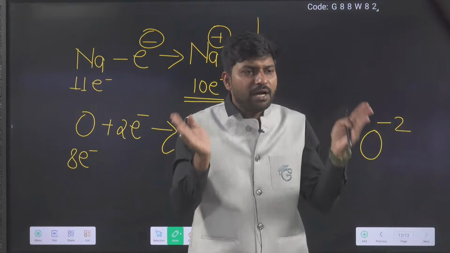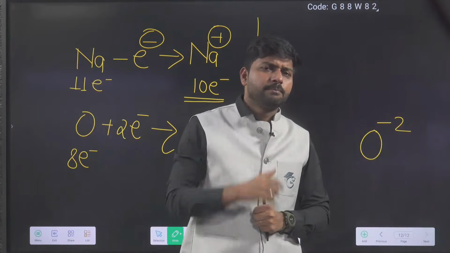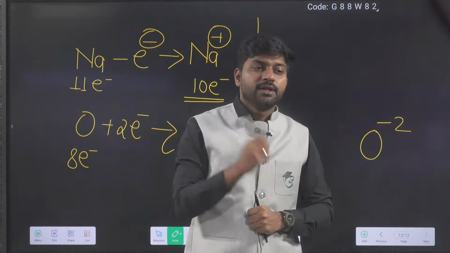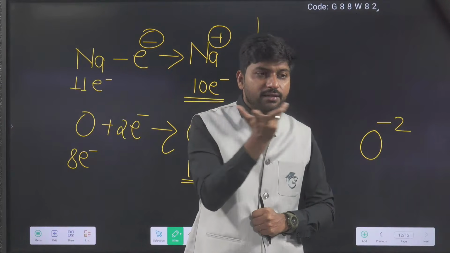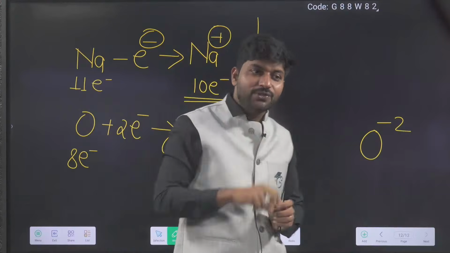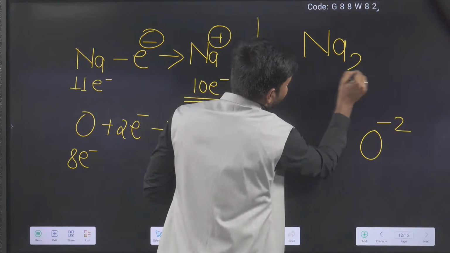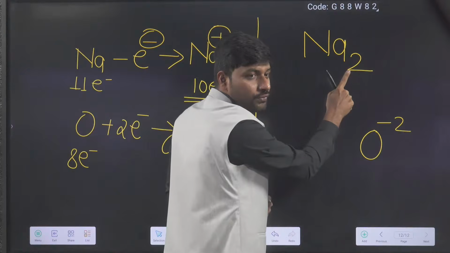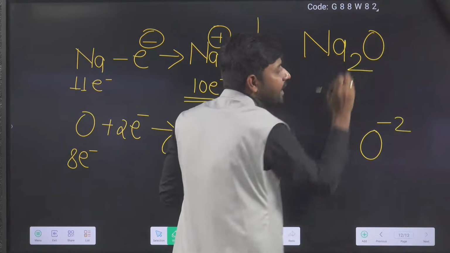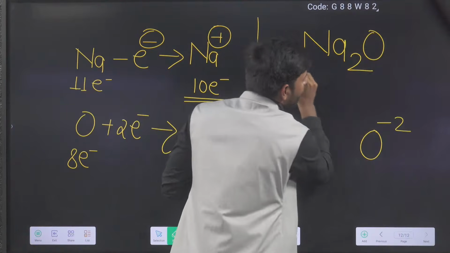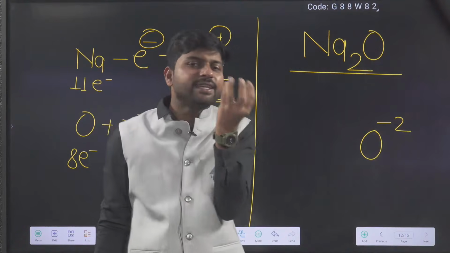One sodium ion has how much charge? +1. Tell me, how many sodium ions are required? 2. So Na2O means 2 Na ions and 1 oxide ion, and the body is neutral. This is the first basic sense.